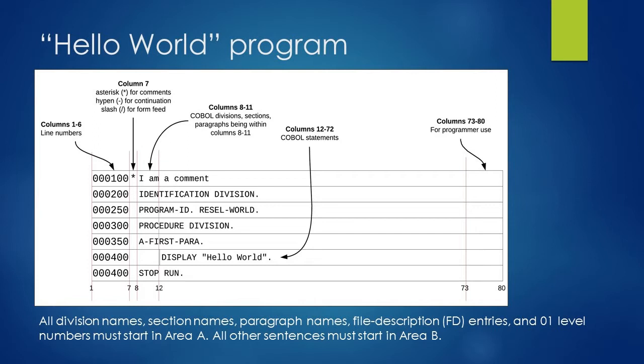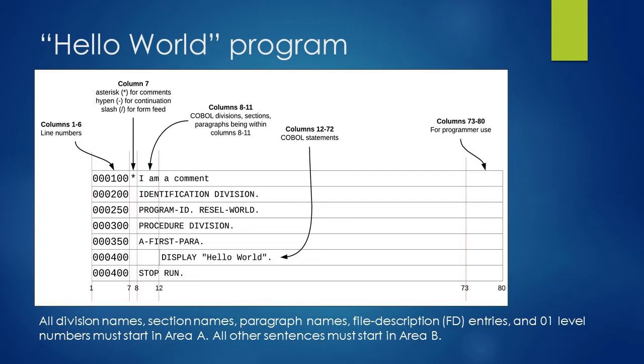After identification division, the next division is procedure division. In this division, you write the actual logic of your program. After the procedure division line, the next line, line 350, has A-FIRST-PARA. This is a username which is defined by a programmer.